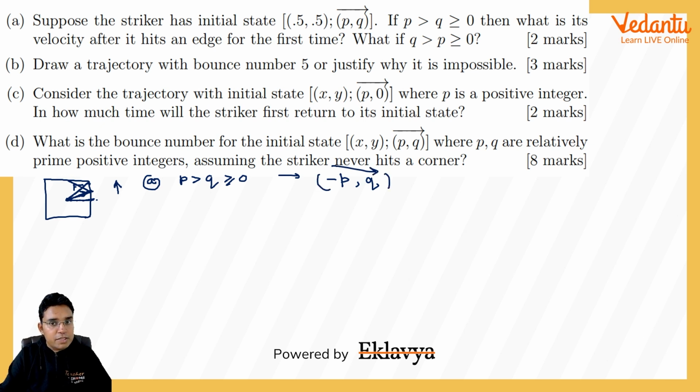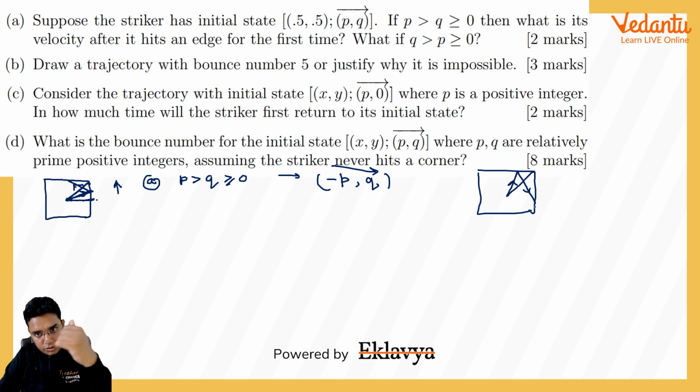Now if q is greater than p, this was when p is equal to q. If q is greater than p, that is y velocity is more, so it will be going like this, and after hitting it, it will be going like this. So here, because it is getting reflected from this horizontal wall, in this case its y velocity will be changing its sign, x velocity will not change. So here answer will be p comma minus q.